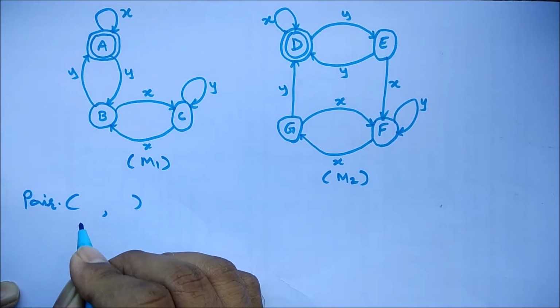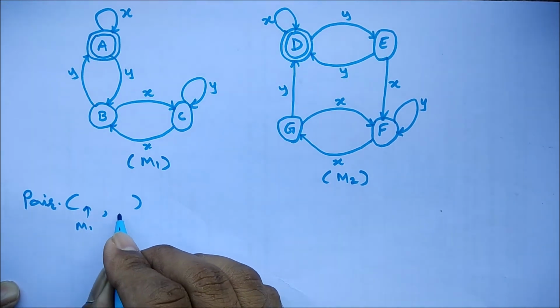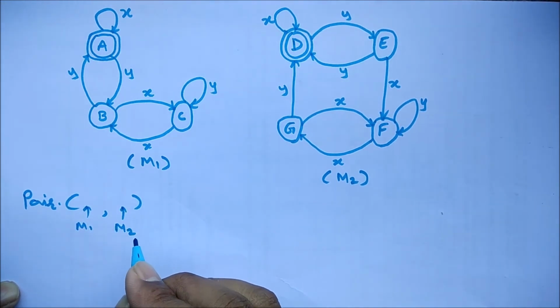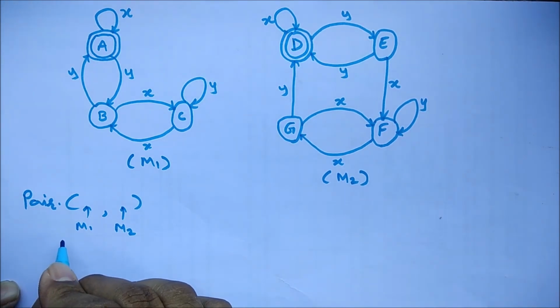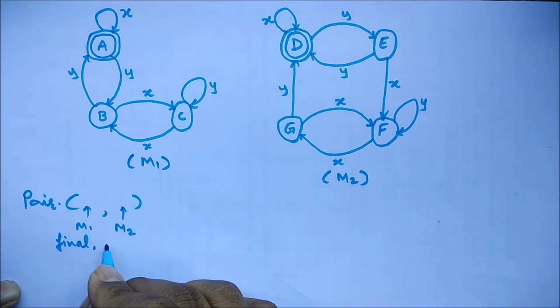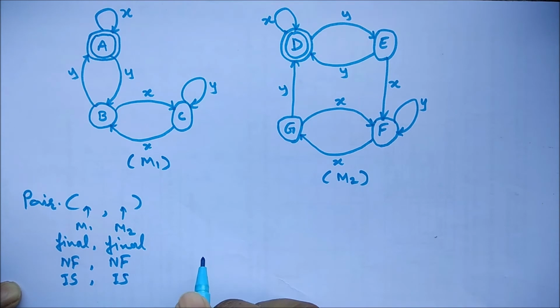The pairing has two elements, where the first element is always of M1 and the second element is always of M2. Both should be final or both should be non-final, also called intermediate states. Let's follow the same rule with this example.